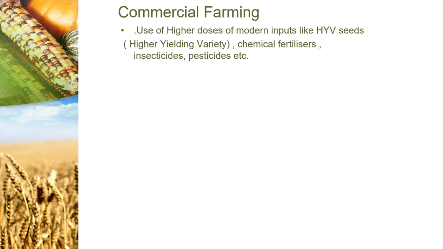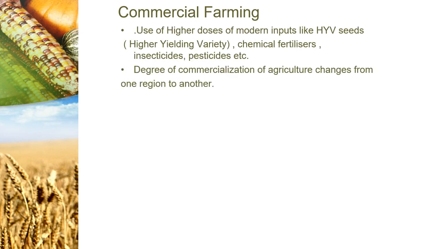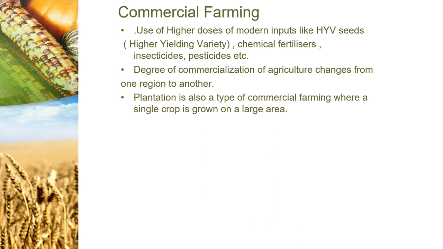Commercial farming. What is commercial farming? Use of higher doses of modern inputs like HYV seeds, high yield variety, chemical fertilizers, insecticides, and pesticides. Commercialization of agriculture changes from one region to another. Best example for this is planting